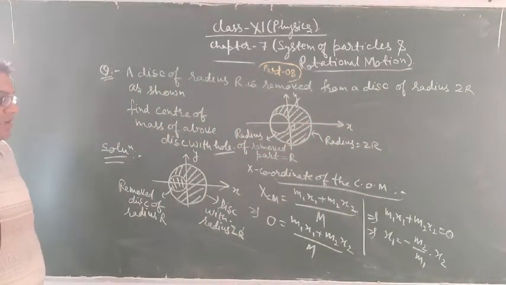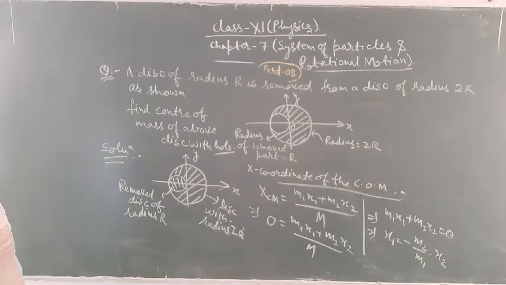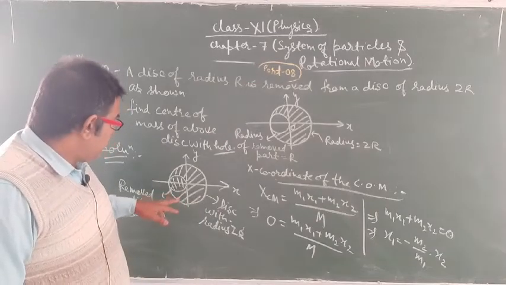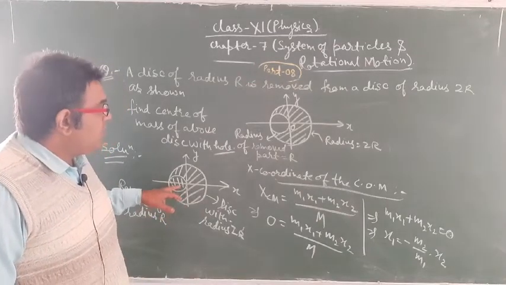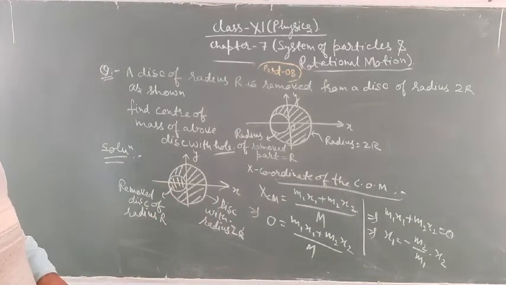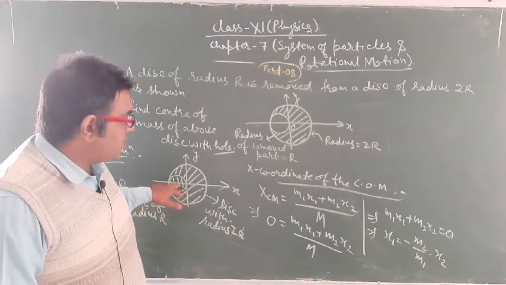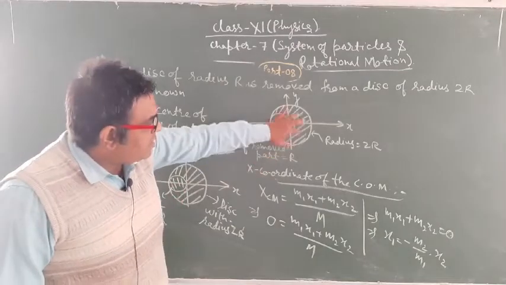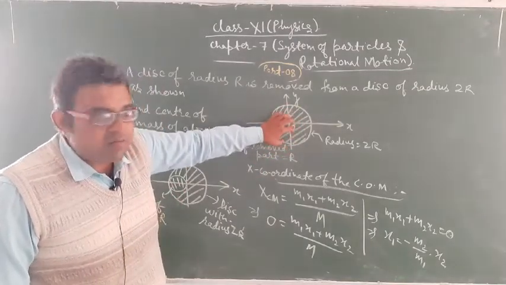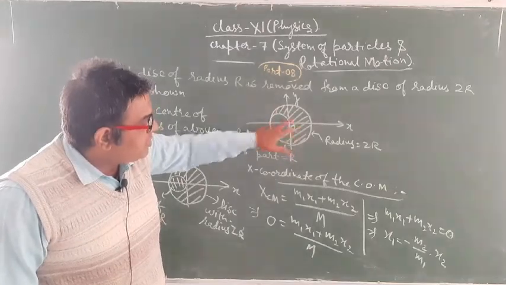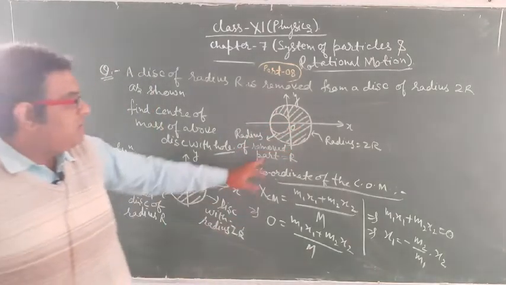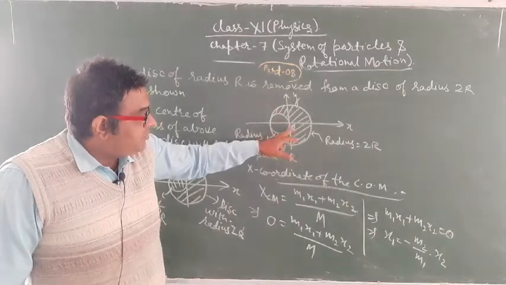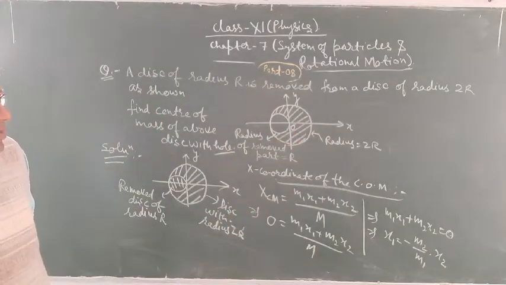We had calculated the value of x1. What is x1? x1 is the position of the removed disk, and m1 is the mass of the removed disk, and m2 is the mass of the remaining part of the disk, and x2 is the position of the m2 from its center of mass. So we have to calculate the value of x1.